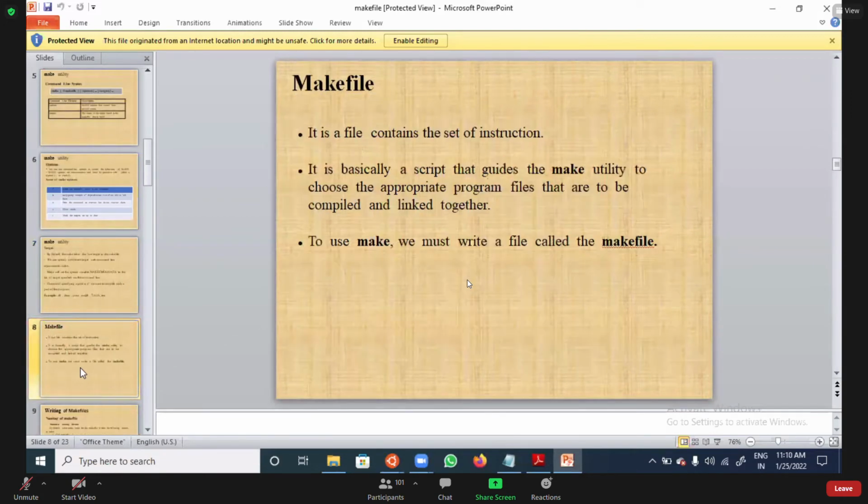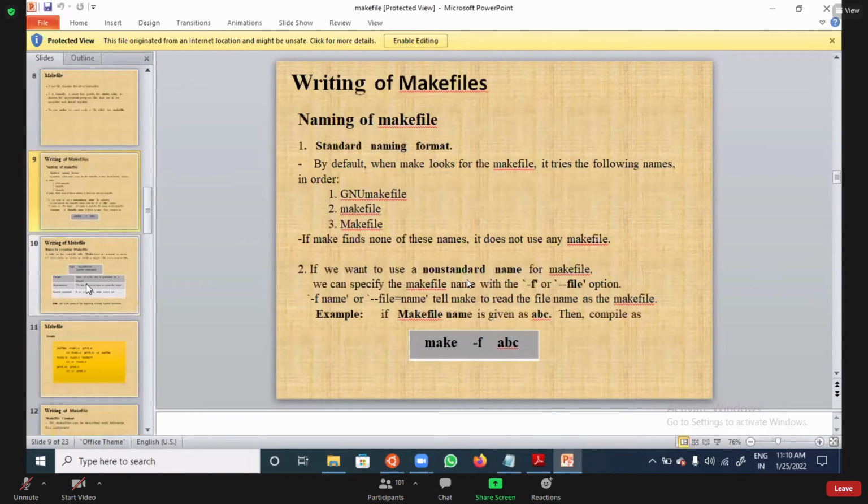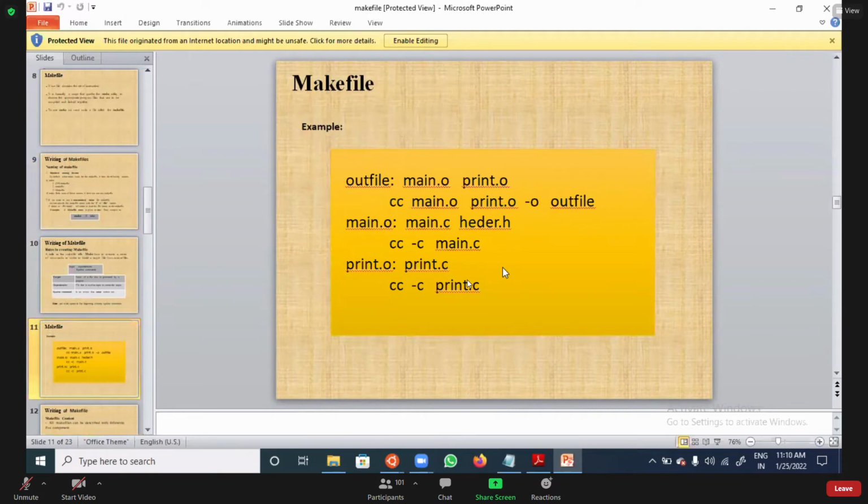Now you can observe here, whenever you go for a Makefile, you need to create it like this. This is the Makefile. You need to create one file. The file name is Makefile. This is the file you need to create.